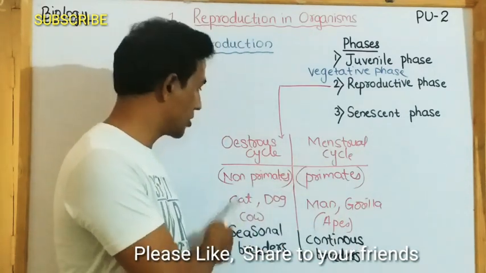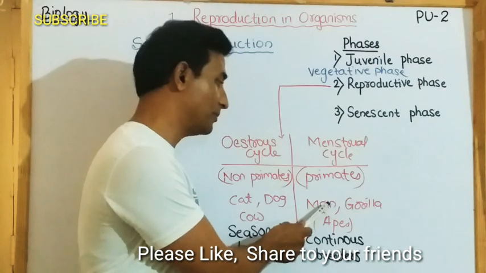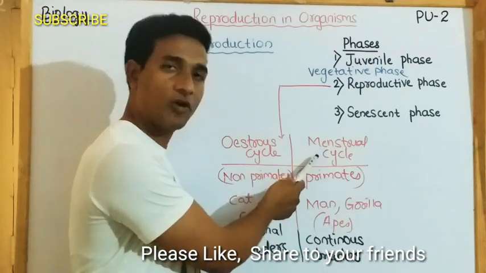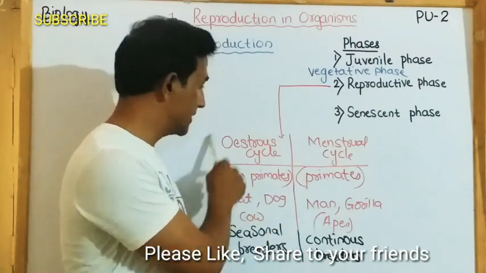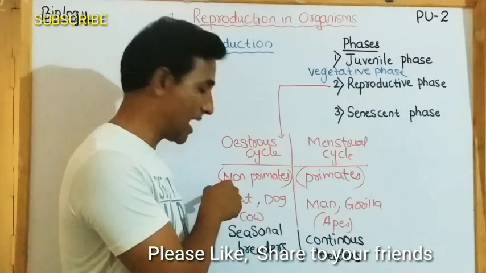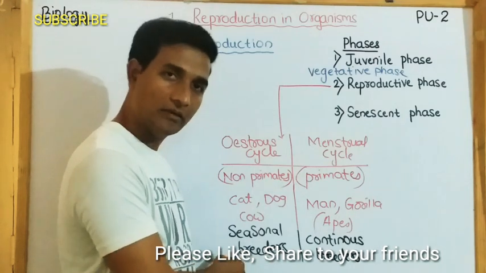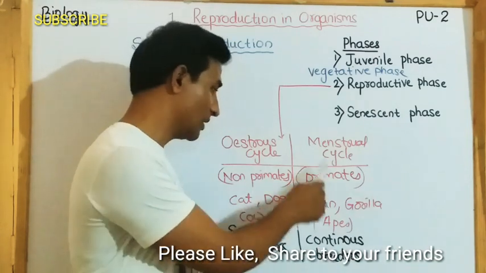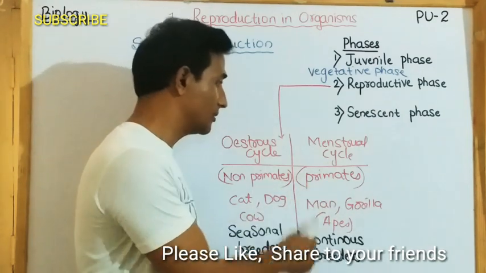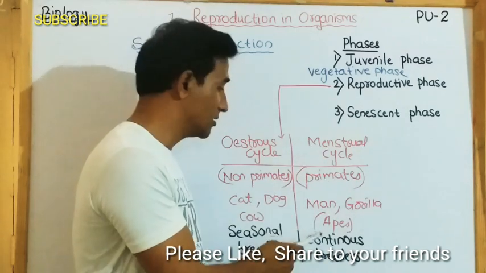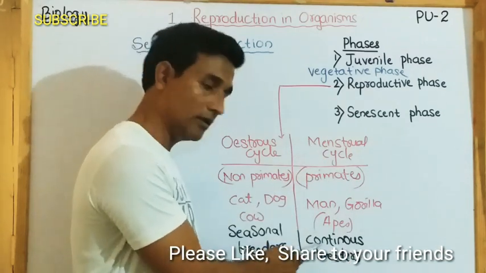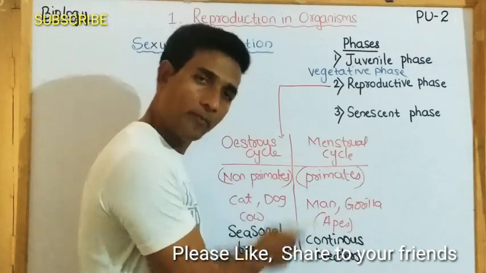Examples: cat, dog, cow for estrous cycle; man, gorilla, apes for menstrual cycle. In estrous cycle organisms, or non-primates, the cycle occurs only during a certain season, so it's called seasonal breeder. In primates, the menstrual cycle occurs continuously throughout the year, so they are called continuous breeders.